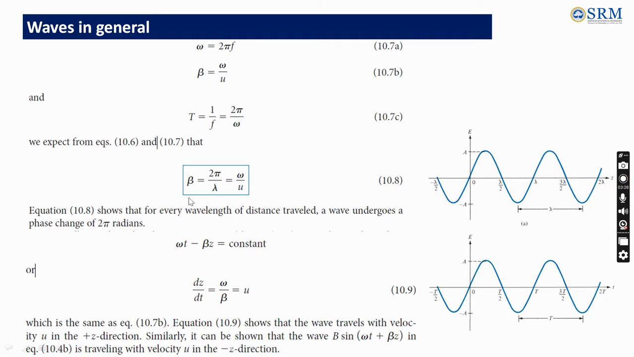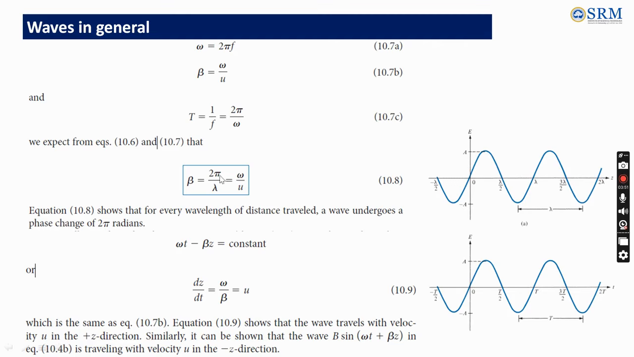So what it implies is that for every wavelength of distance the wave travels, the wave undergoes 2 pi radians of phase shift. You can see for one complete wavelength, the wave is undergoing a 360-degree phase shift: 0 to pi here, and again pi, so 2 pi.